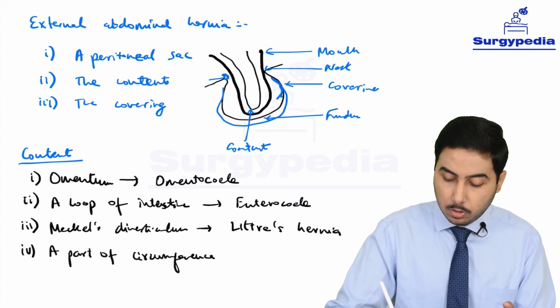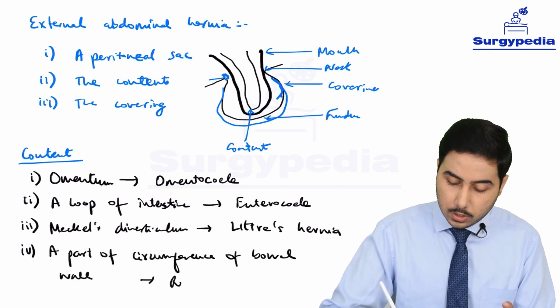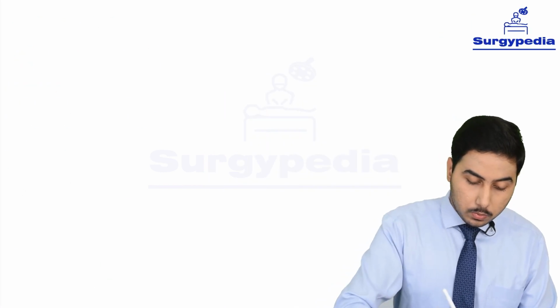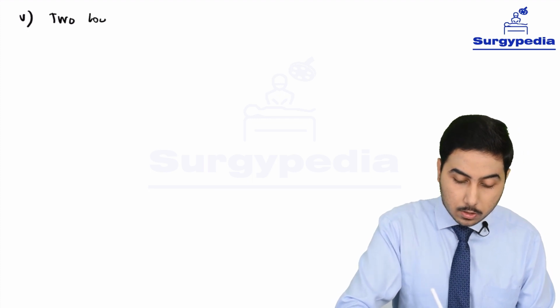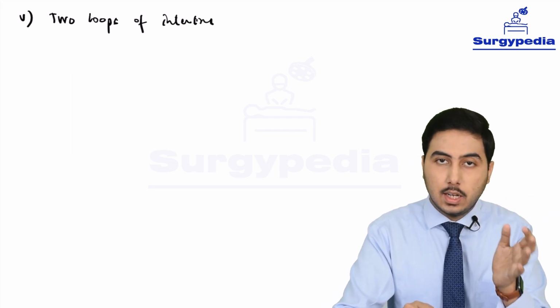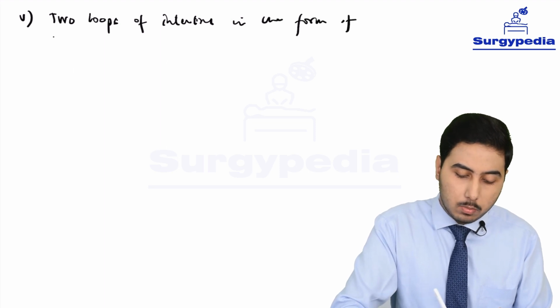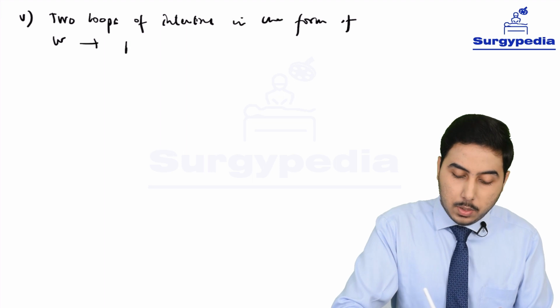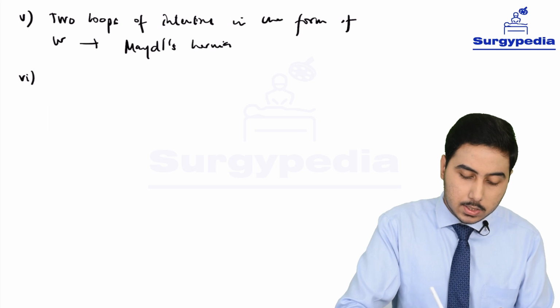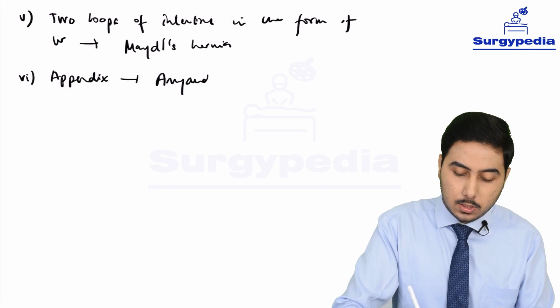Next, we can have a part of the circumference of the bowel wall. I'll explain this. This is known as Richter's hernia. Next, we can have two loops of intestine. If there is one loop of intestine, then it is an enterocele. If there are two loops of intestine in the form of a W, then it is known as Maydl's hernia. If the appendix is the content, then it is known as Amyand's hernia.